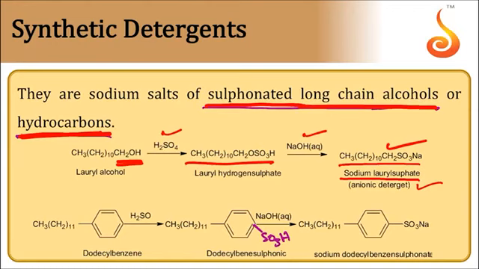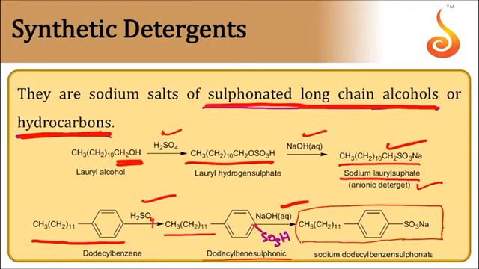Similarly, dodecyl benzene, when it is sulfonated by heating with sulfuric acid, gives dodecyl benzene sulfonic acid. Here SO3H is present. When this is neutralized with sodium hydroxide, we get sodium dodecyl benzene sulfonate.